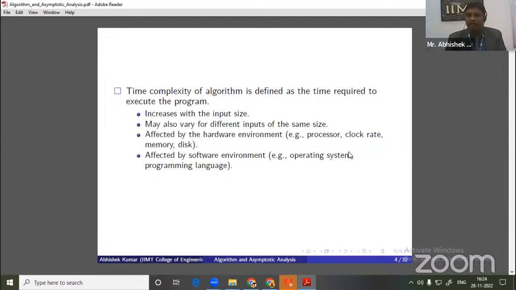This also affects time complexity, as does which operating system and which programming language we are using. Let's assume we write one program and execute it on Windows, and the same program on Ubuntu. Some operating systems may take extra time, some less. So these are the four factors that affect our time complexity.